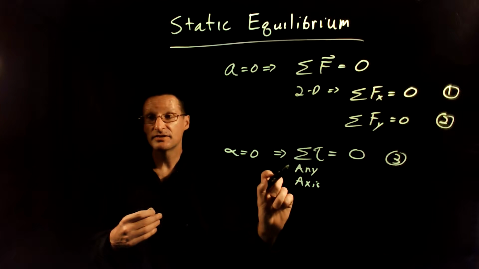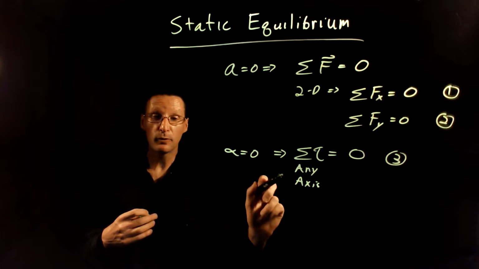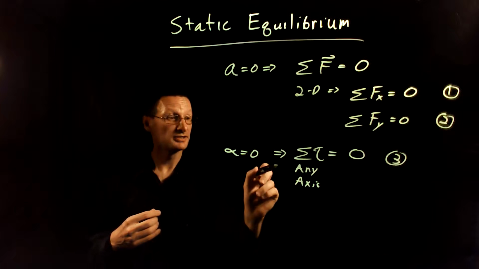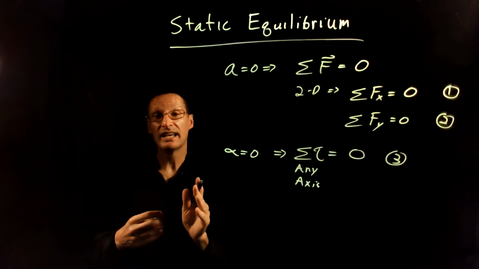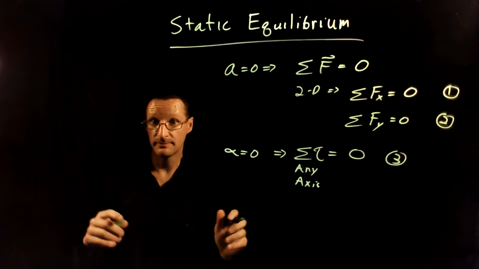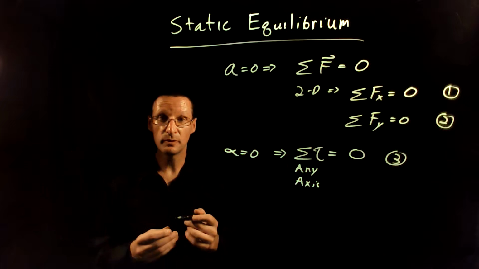Typically, it's advantageous to put your axis where there is a force that you do not know about and do not care about, so that when you sum your torques, that force will not come into the equation of torque and you won't have to deal with it. We'll see some of these when we do some of the examples.